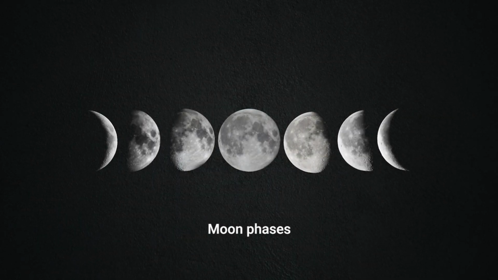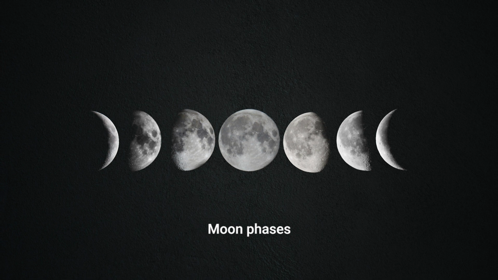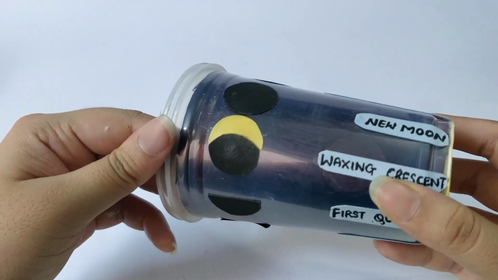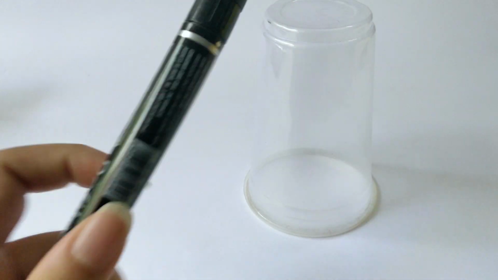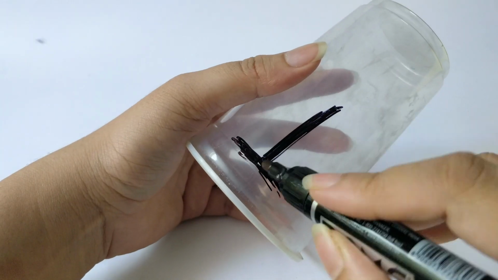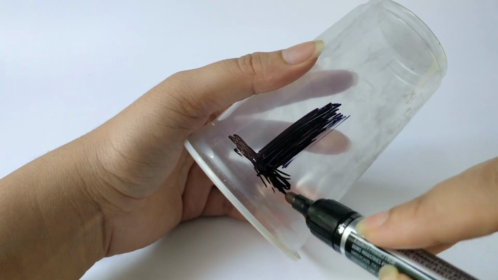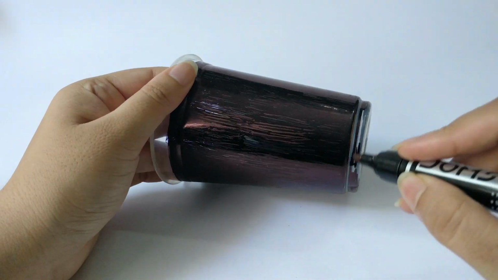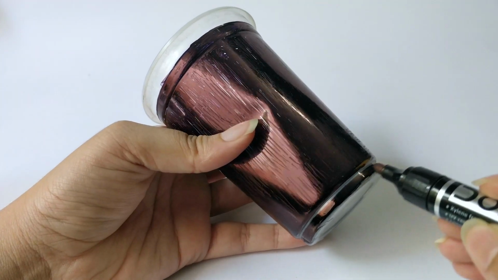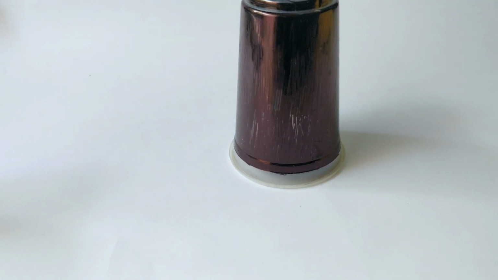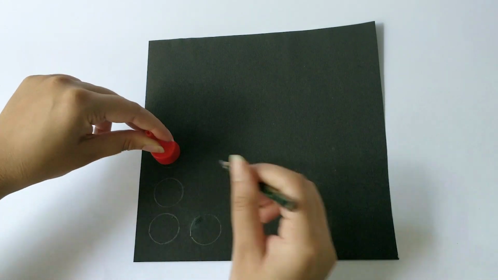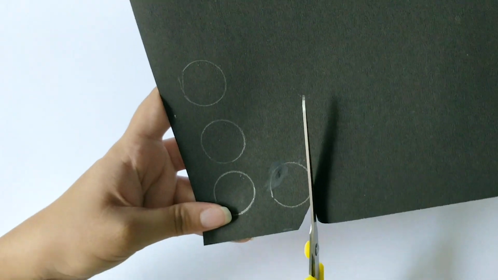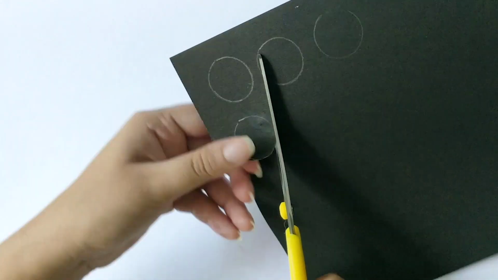Our next segment is the phases of the moon or lunar phases. The moon is the brightest and the most noticeable object in the night sky. But if you observe, you will notice that the moon is never quite the same from one night to the next, which means it changes shape a little bit every day, and we call it phases. As we all know, the moon orbits around the earth and the earth orbits around the sun. Everything is moving. The moon does not shine, it reflects. It does not have any light of its own.